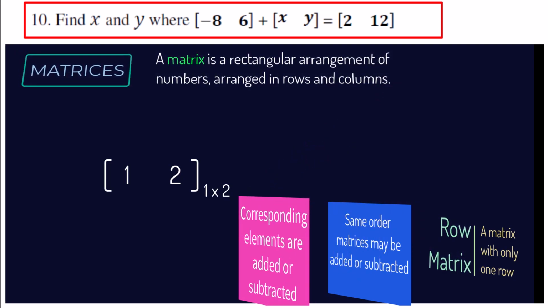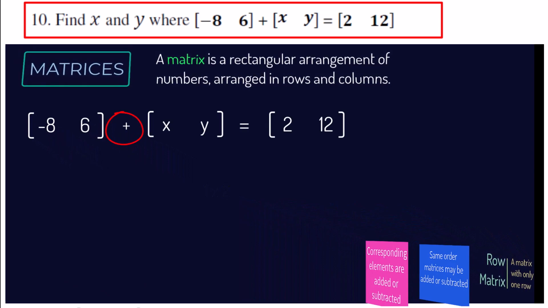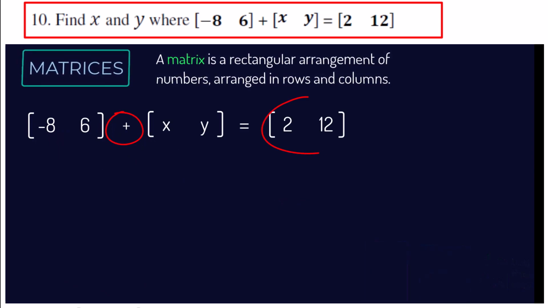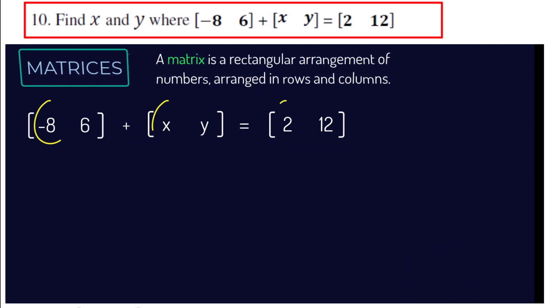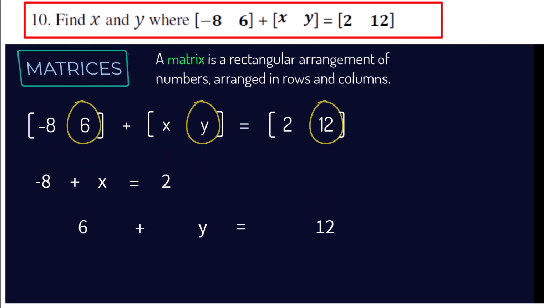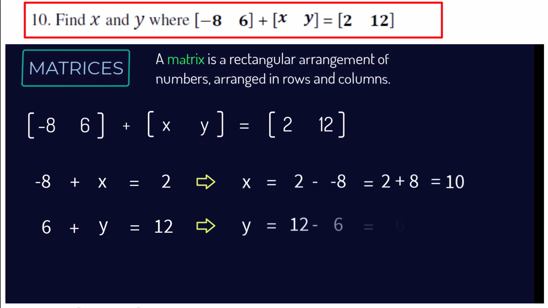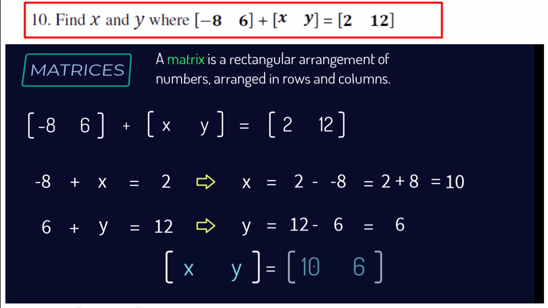Adding two matrices means adding corresponding elements of both the matrices. We have 3 row matrices here. First two are added and the result is the third matrix. Each matrix has two columns. Hence, if we add elements from each matrix and equate to the corresponding elements of the third matrix, we get two equations. Solving these equations for x and y, we get x equal to 10 and y equal to 6.